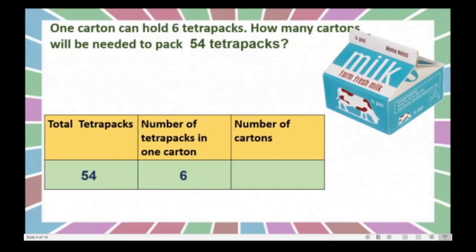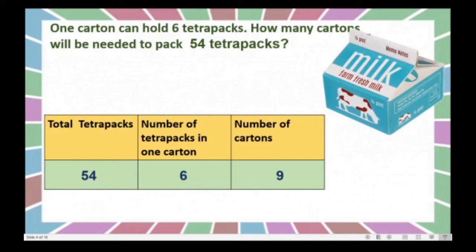Come on. 6 1s are 6, 6 2s are 12, 6 3s are 18, 6 4s are 24, 6 5s are 30, 6 6s are 36, 6 7s are 42, 6 8s are 48, 6 9s are 54. Yes, we will get 9 cartons full of 54 Tetra Paks. Got this?